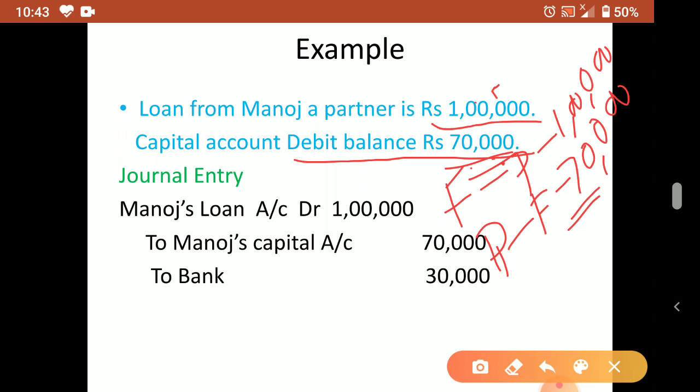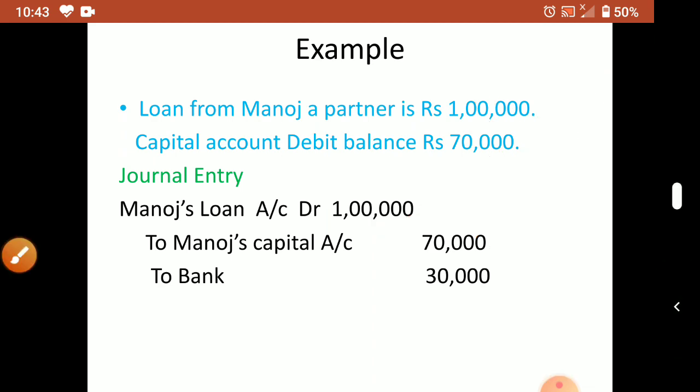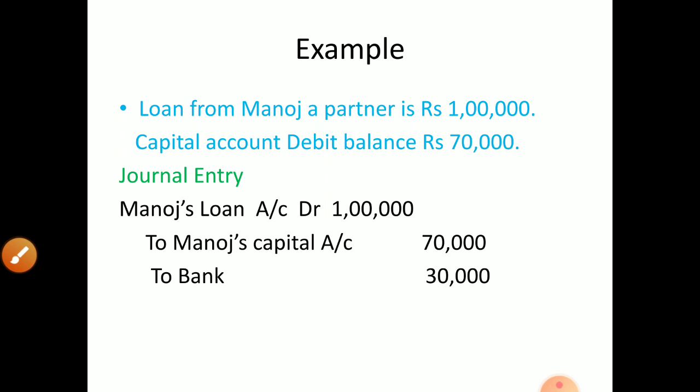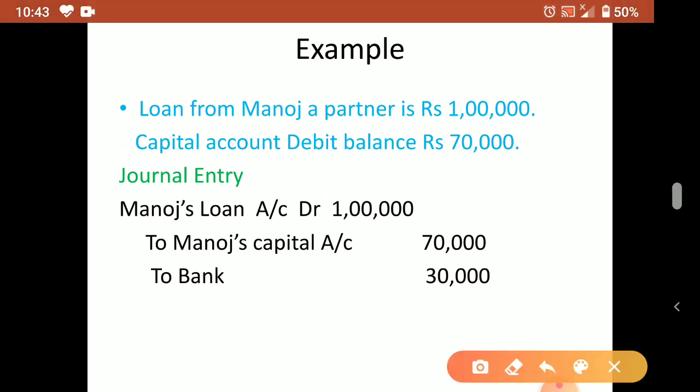30,000 we can pay. So that's why the entry will be: Manoj's loan account debit 1 lakh to Manoj's capital. Meaning we are taking it from his capital, and the remaining amount we are paying. How much? 30,000 we are paying to Manoj. Okay.